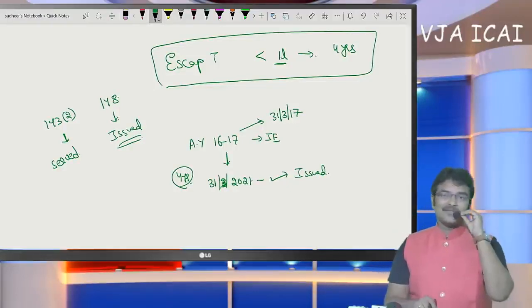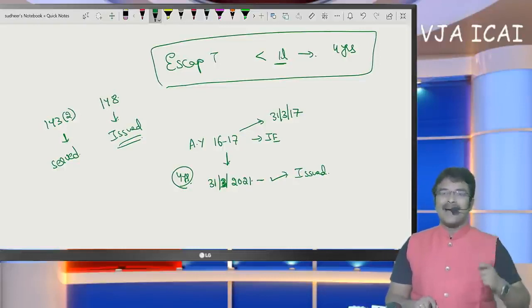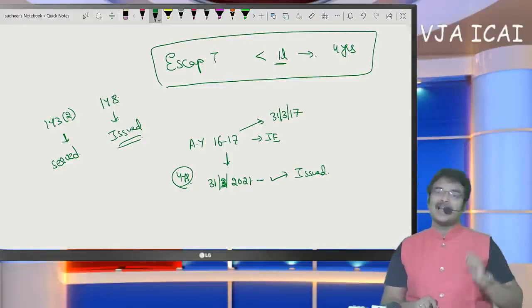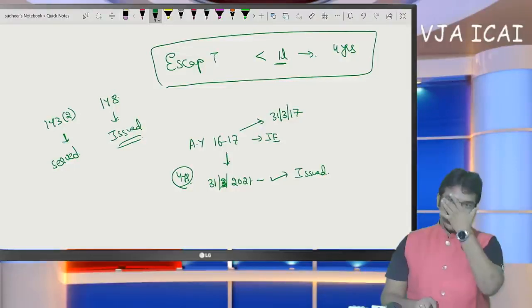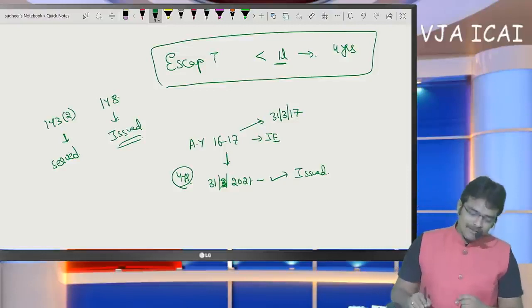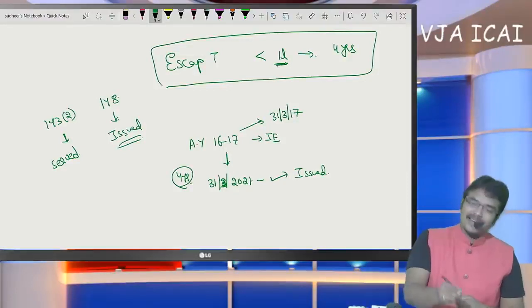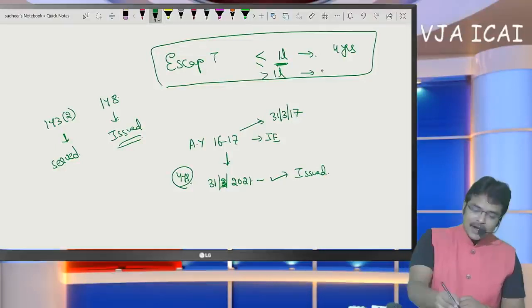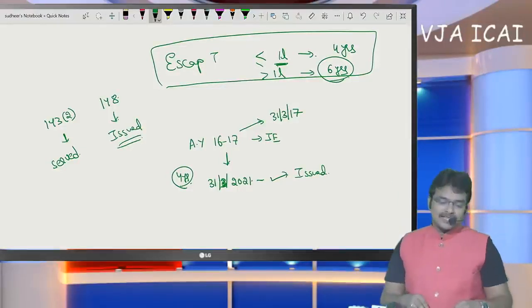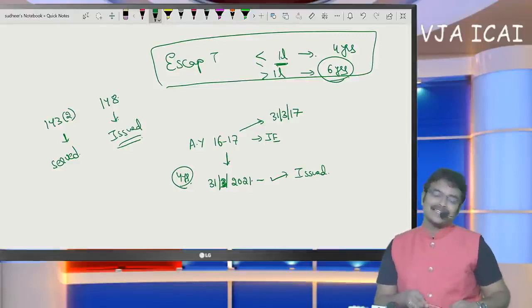What is the difference between issue and serve? Issue means on the part of the assessing officer, he has to issue. Served means it has to reach the SSE also. So coming to income escaping assessment, notice has to be issued within 4 assessment years if escaped income is less than 1 lakh. But if escaped income has exceeded 1 lakh, notice can be issued for 6 assessment years. If escaped income has exceeded 1 lakh, notice can be issued at any time within 6 assessment years.